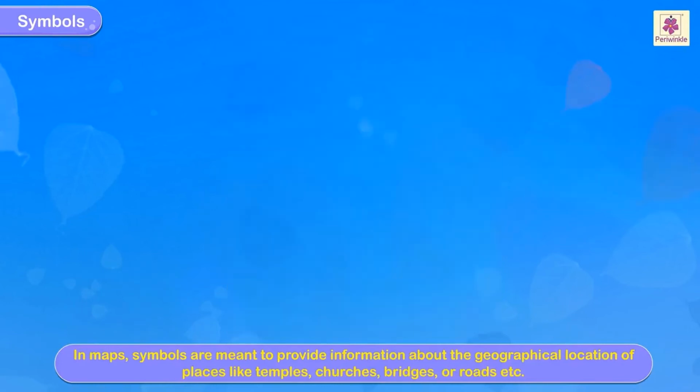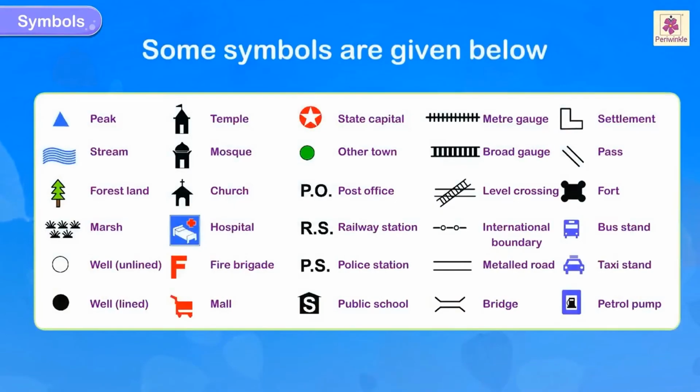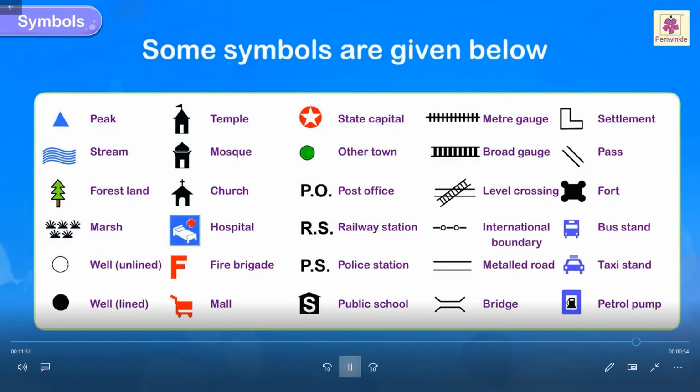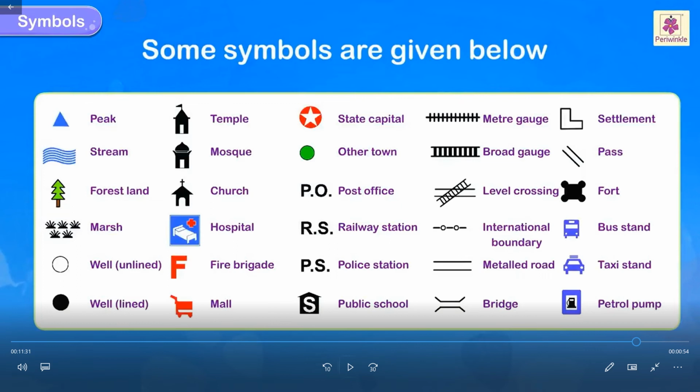Temple, church, bridge, just a recapitulation. Then highways and national highways are represented, and some symbols are given below. You can go through these symbols also. Many symbols are used on the maps. Peak, stream, forest land, marsh area, well unlined, well lined. Then temple, mosque, church, hospital. We use a blue symbol where a small bed and a cross sign are there. Then a plus sign is there.